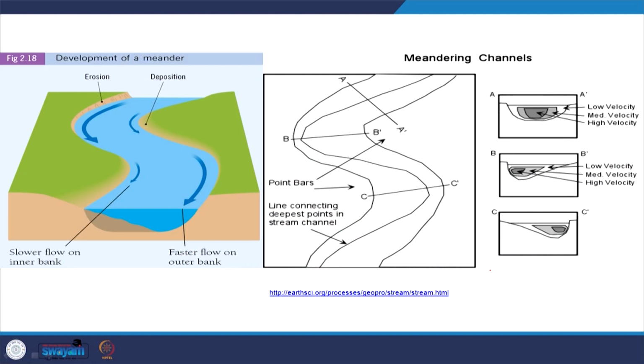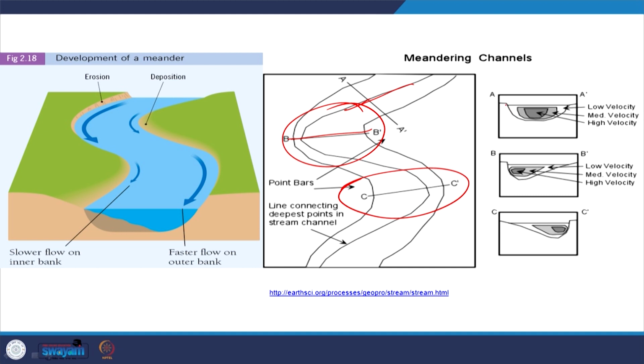And in the meandering channels and the meanders, there is a particular type of flow that we encounter, that is called helical flow. Helical flow means, if you see here, these velocity contours of these channels at the three different parts, this is A to A dash, that means the straight course. Now, here B to, it is one meander is here, another meander is here.